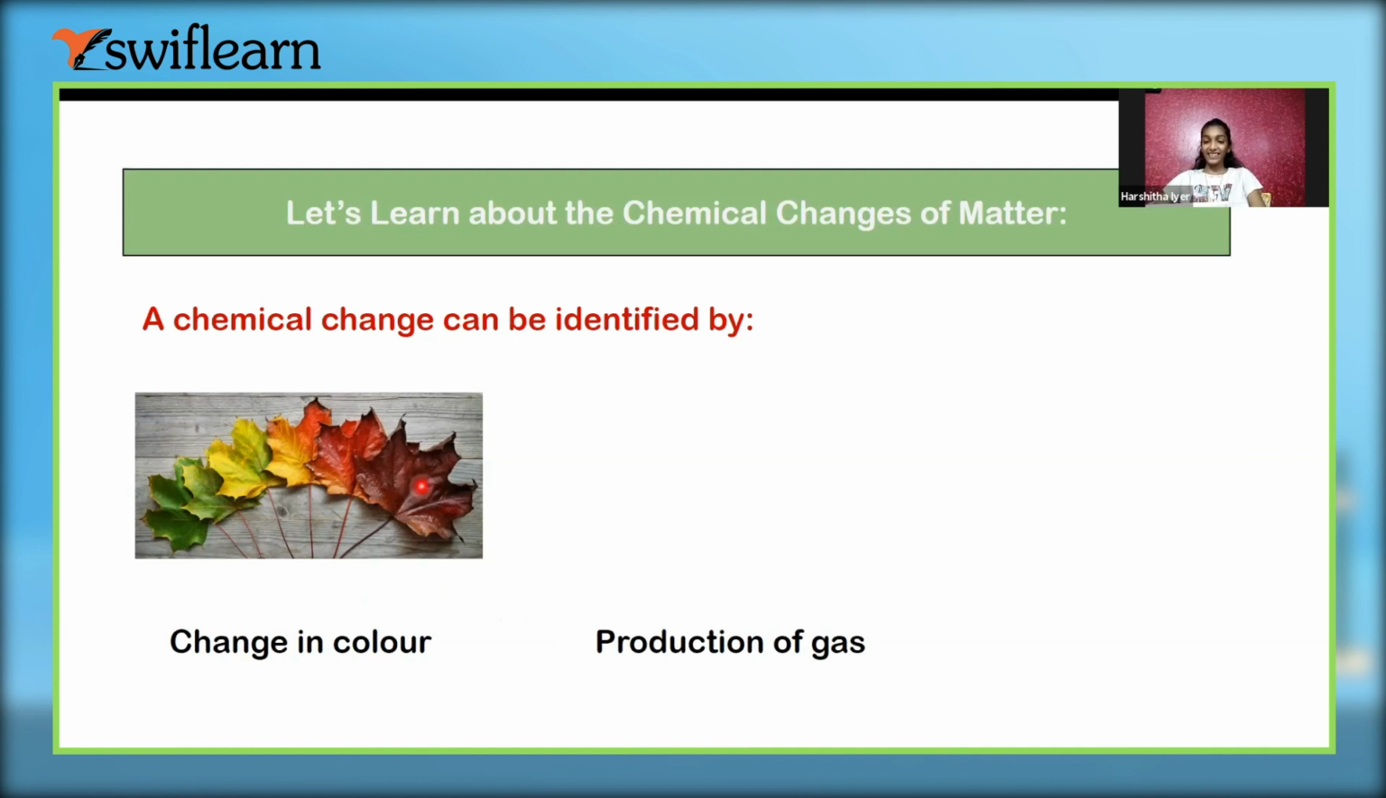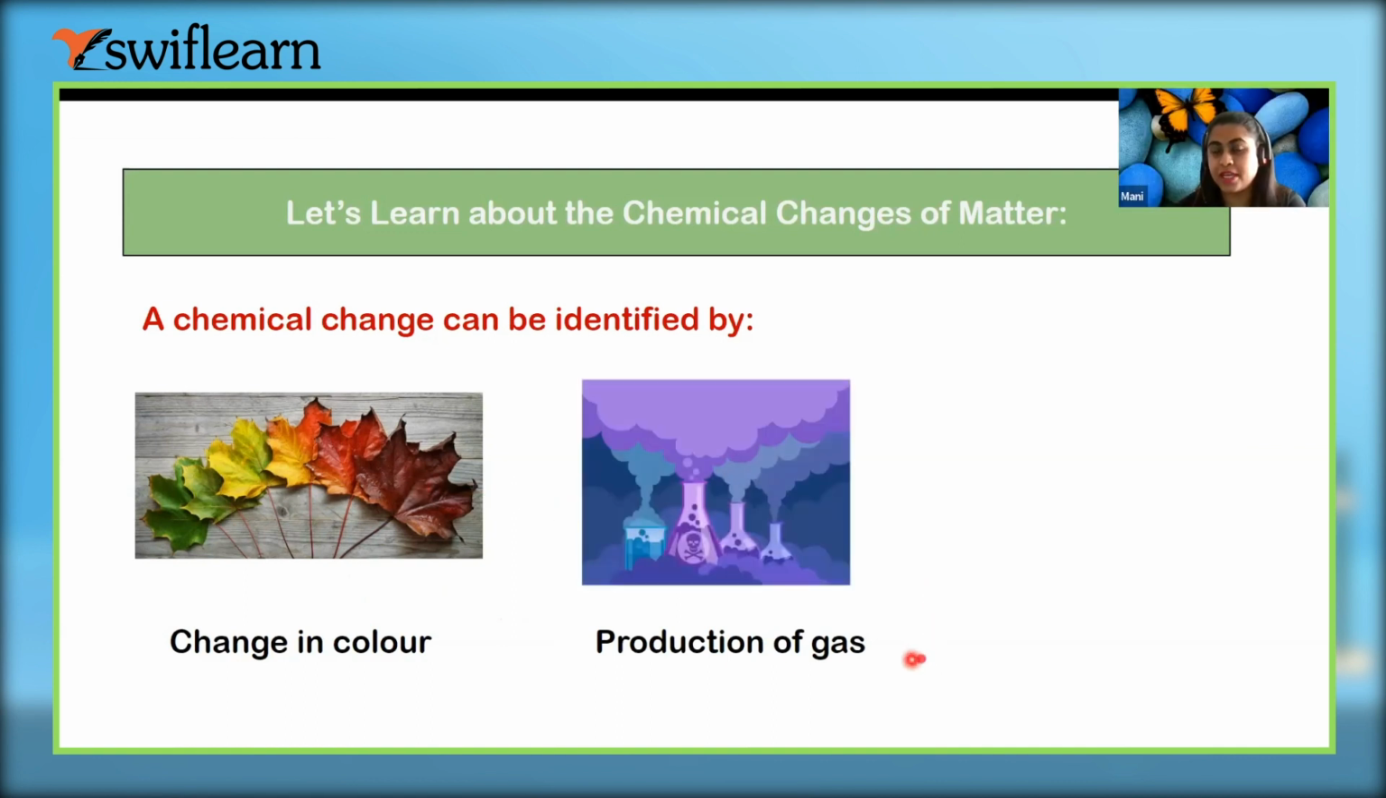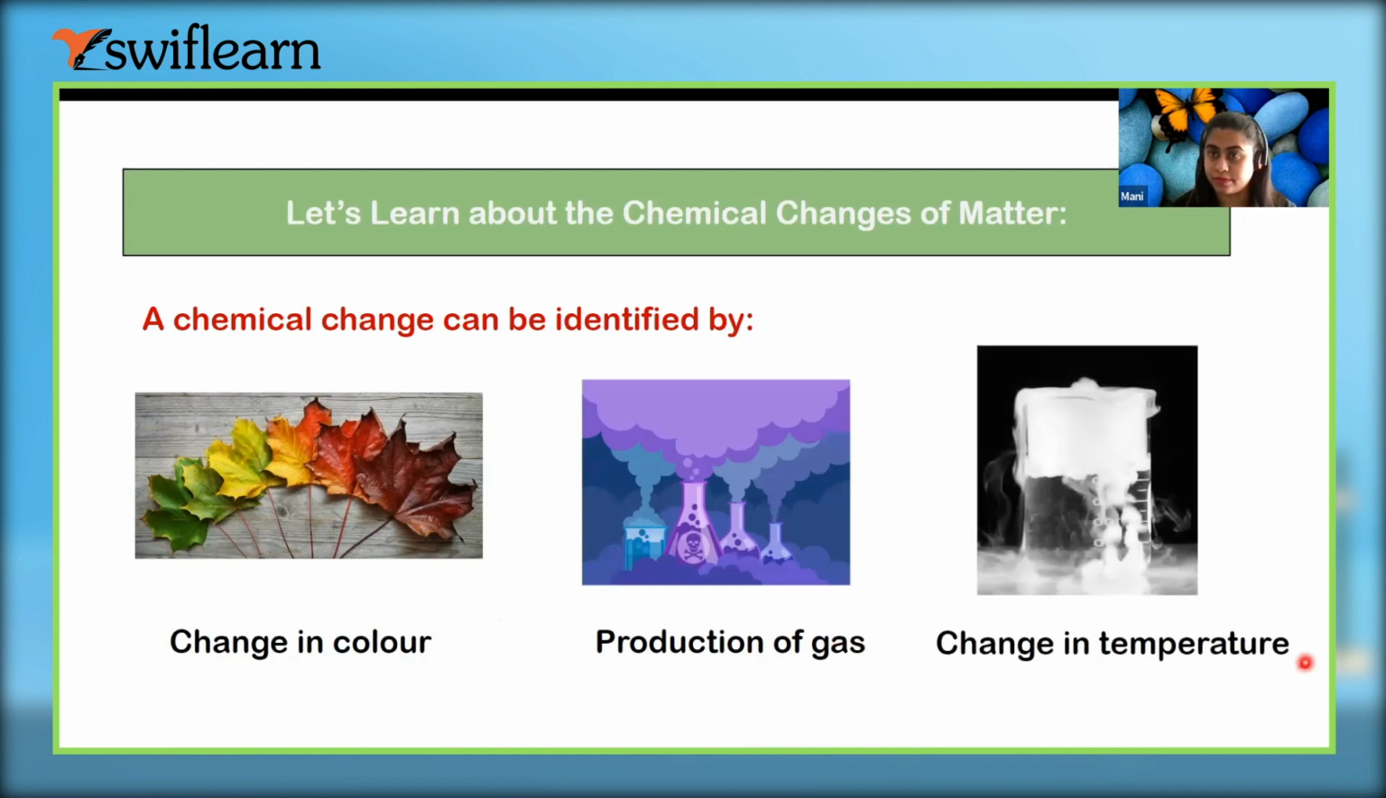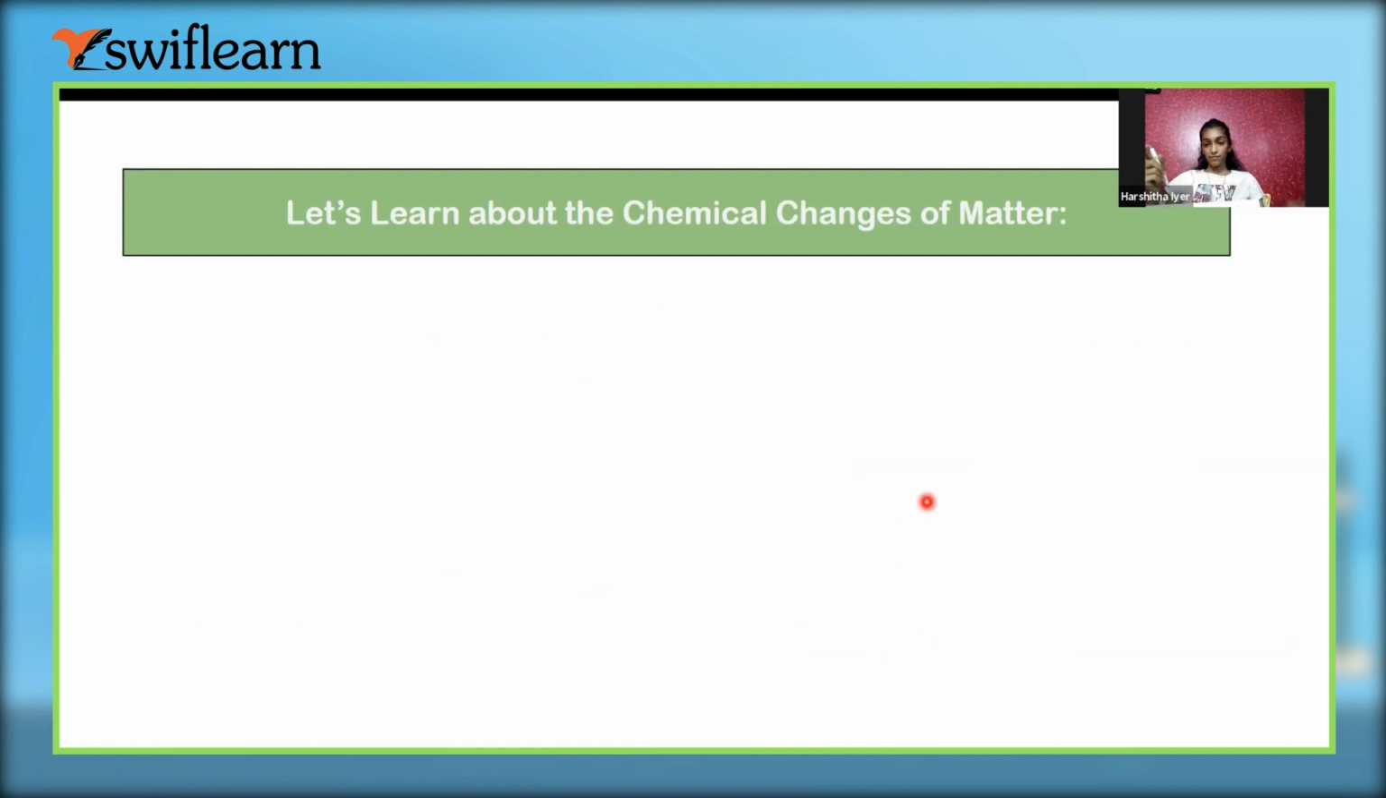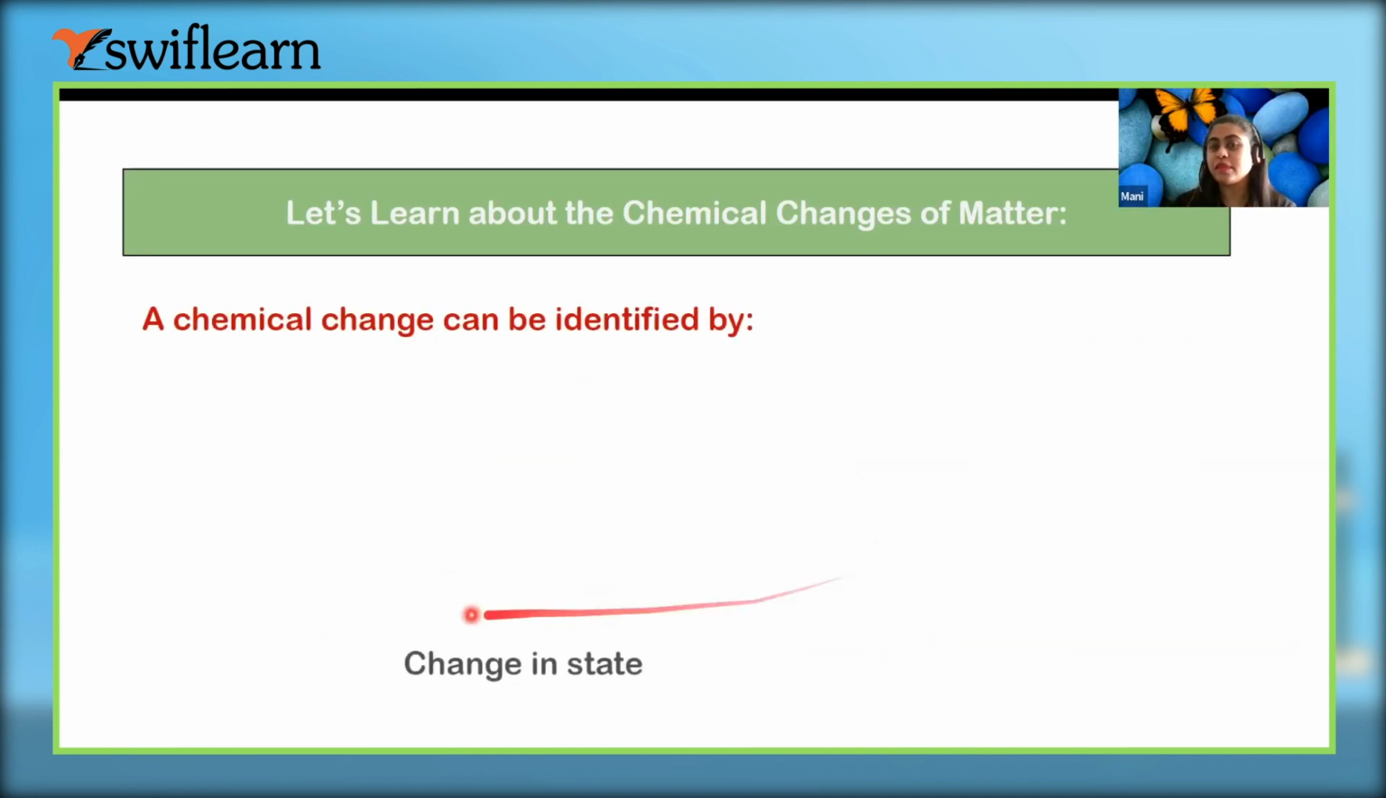Production of gas. So in chemical changes, there is always a gas which is produced, and third is change in temperature. So if you see these things in any change, you can say, okay, this is a chemical change because of the production of gas, because of the change in temperature, because of the change in color, right? There are more things. Change in state.